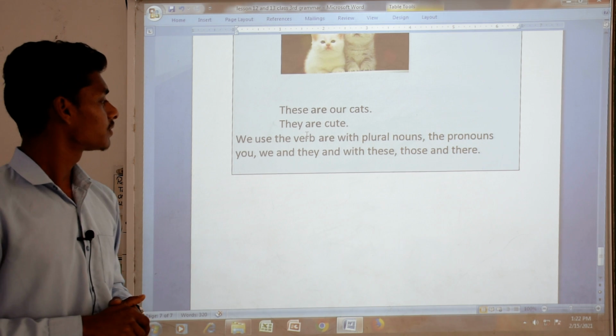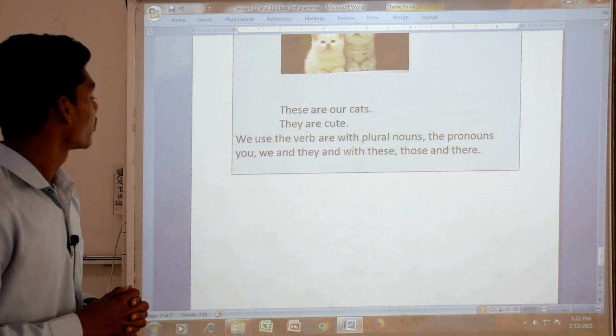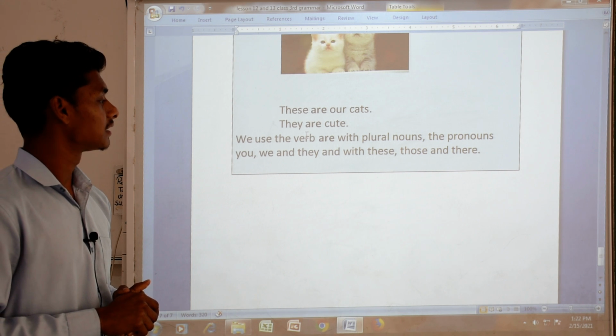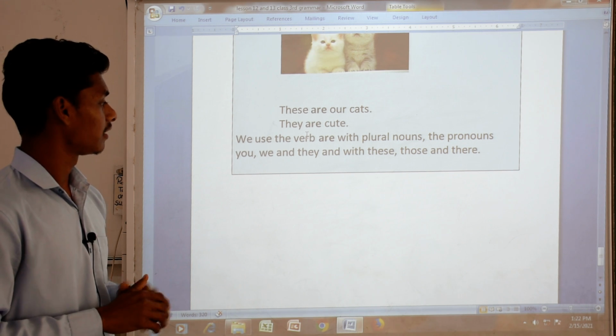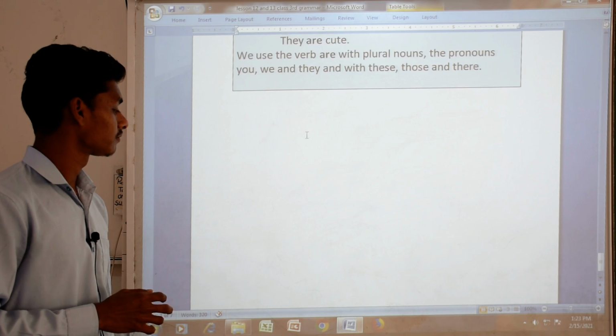We use the verb are with plural nouns, and the pronouns you, we and they, and with these, those and their. Here are also some rules given for using these.